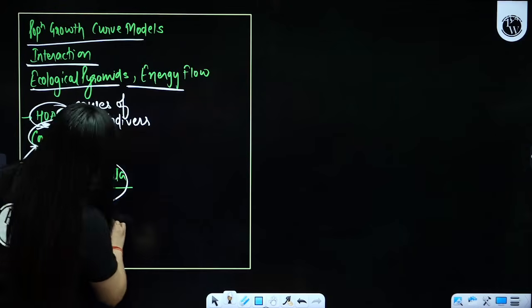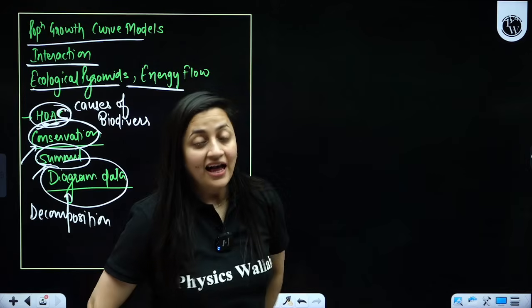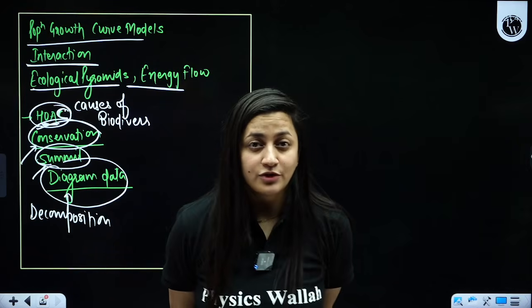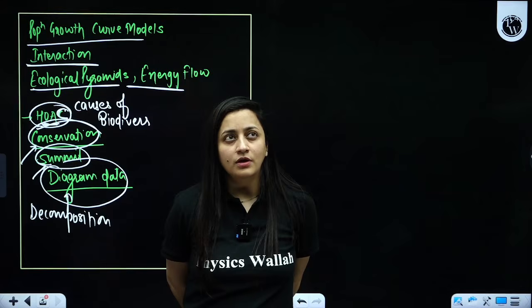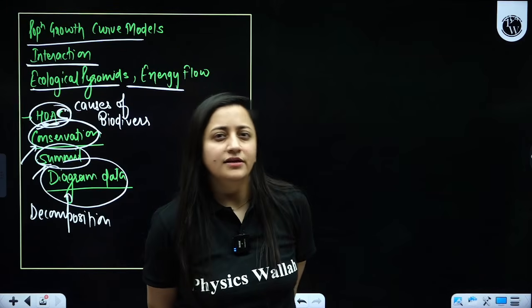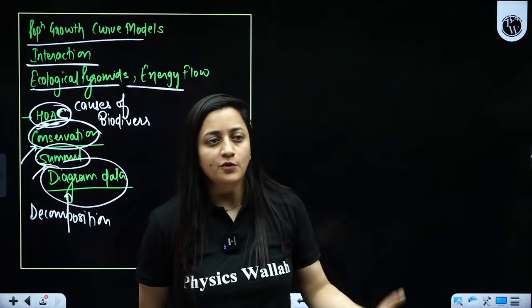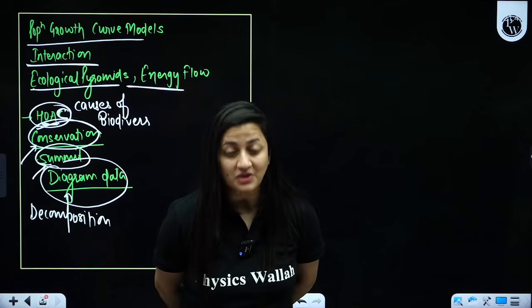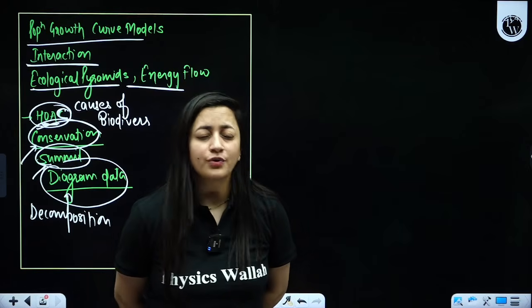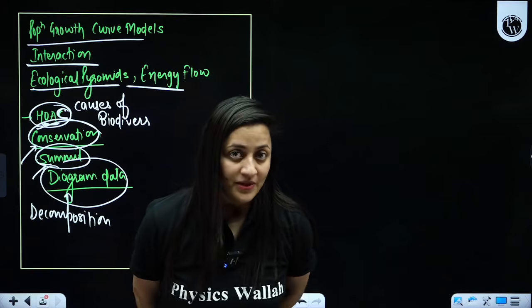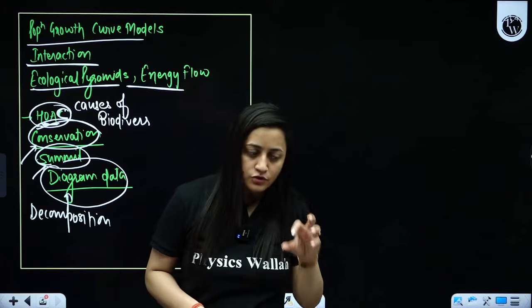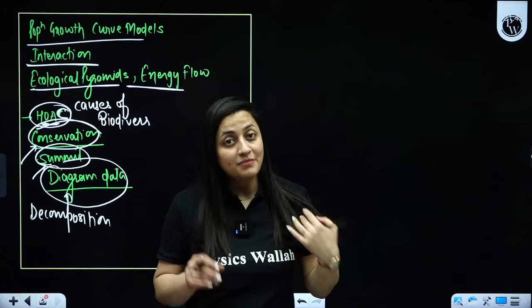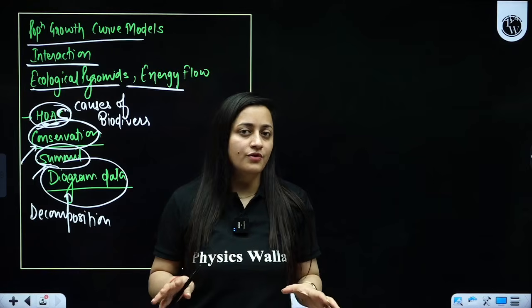So if you revise these topics, you have 20 days, more than 20 days, I would say. But ideally you have 20 days only, because I know the last 2 days you will not be able to study that much. If you revise these topics very well, in biology you can easily score 310 plus. So what is the best way to revise? Just focus on the NCERT, focus on the main diagrams, right? This is what you have to do.